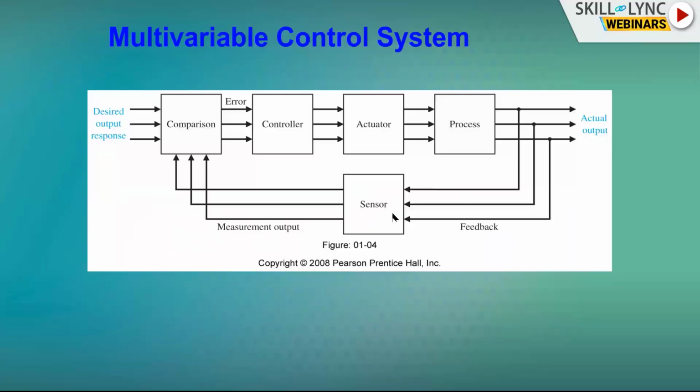Okay, then multivariable control system. So far we have seen single input, single output systems. Now we are going to see multi-input, multi-output systems. Instead of having one input and one output, we are going to have many inputs and outputs. We call that system a multivariable control system. Here you can see the comparator, which compares the output with the input and gives that error to the controller, and the controller gives the decision-making signal to the actuator. The actuator makes the action in the process, and the process is corrected according to the desired output.